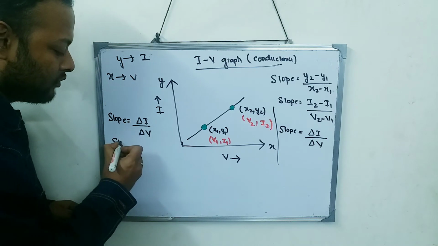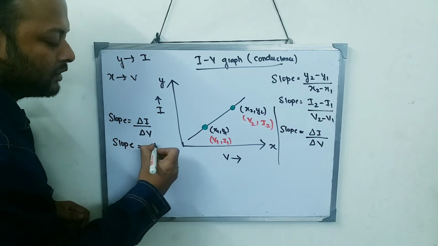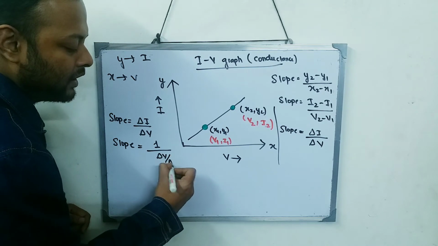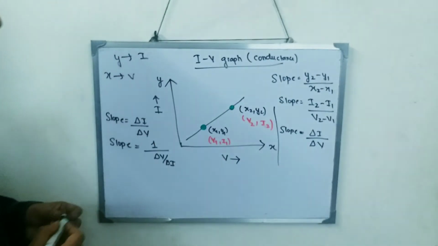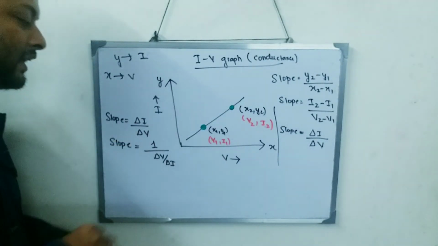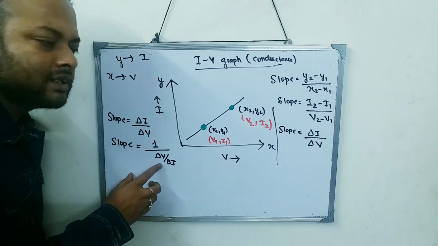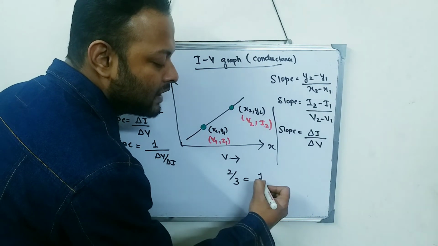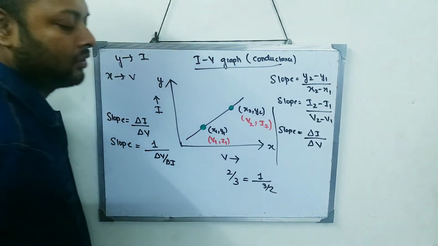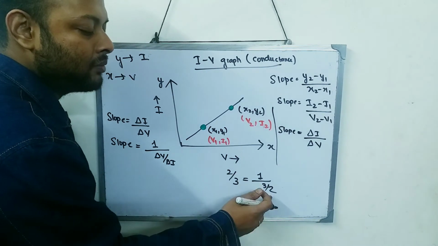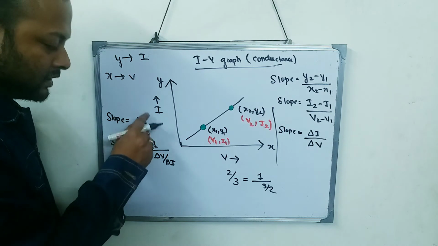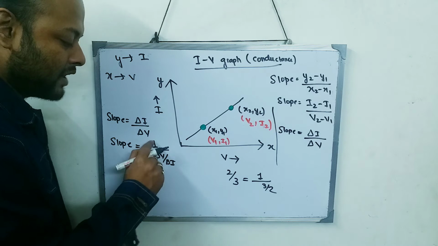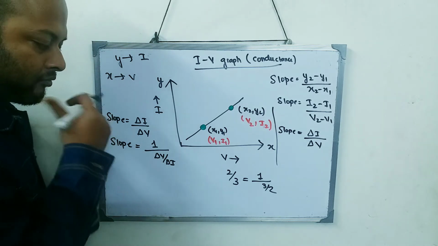Now, I will just write this form in a different way. Slope is equal to 1 by delta V by delta I. So this delta I by delta V can be written in this way. Yes, it can be written. Of course, 2 by 3 can be written as 1 by 3 by 2. Similarly, delta I by delta V is represented as 1 by delta V by delta I, right?